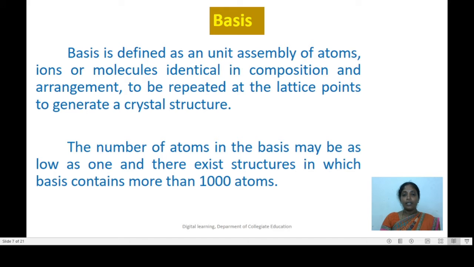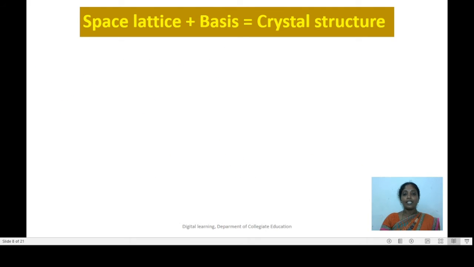By combining the geometrical and the chemical information of the crystal, we can understand its structure. That is, by fixing the basis of the crystal at each and every point of its space lattice, we will obtain the structure of the crystal. That is, space lattice plus basis is equal to crystal structure.